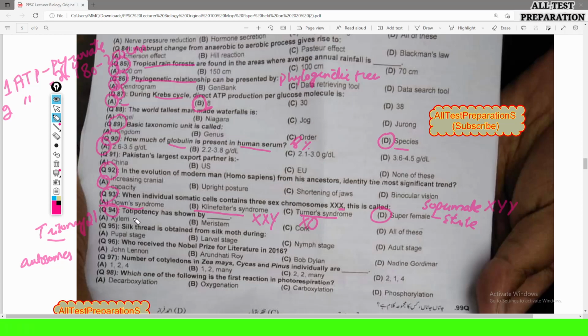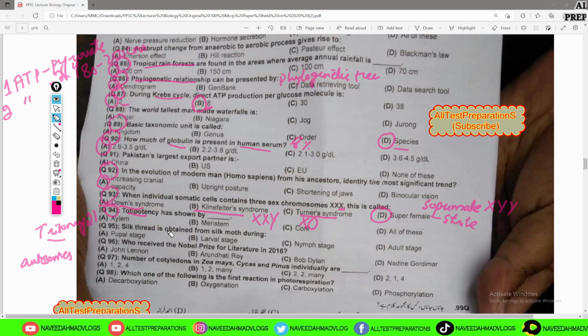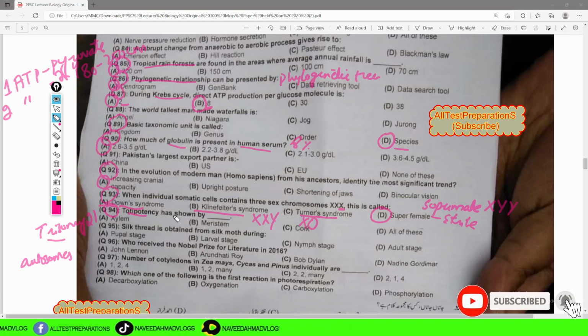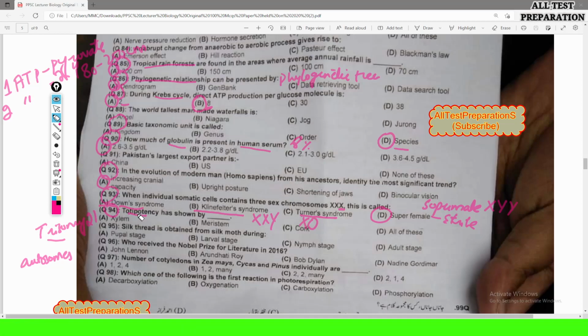MCQ number 94 is: totipotency is shown by. So what is totipotency? Totipotency is the ability of a single cell to divide and produce all the differentiated cells in an organism, including extra-embryonic tissue. So totipotent cells are formed during sexual as well as asexual reproduction, which includes spores and zygotes. In case of plants, the totipotent cells are found in all types of cells, that is xylem, meristem and cork. So the correct option is option D, all of these.